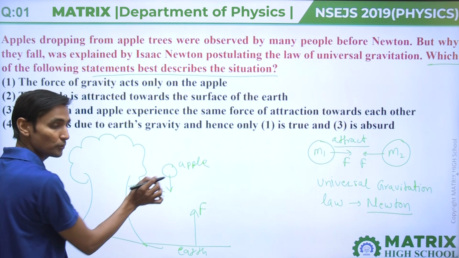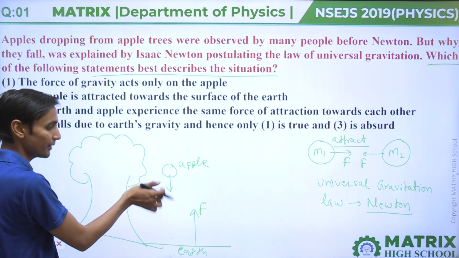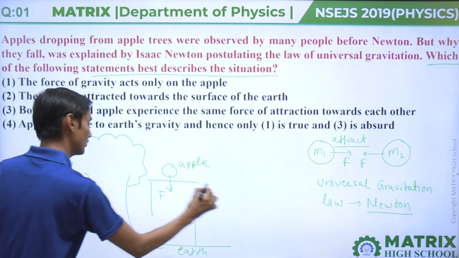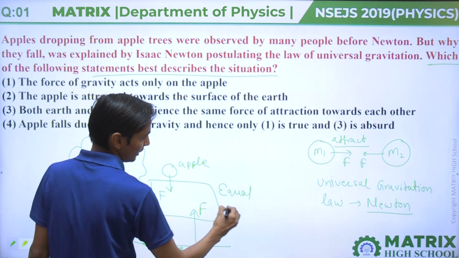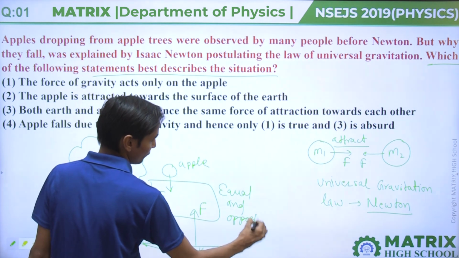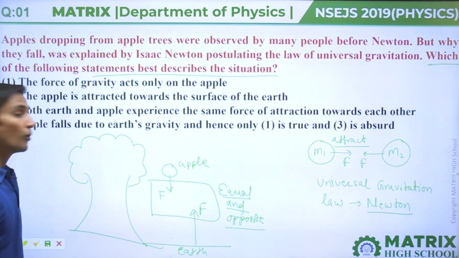So there is equal and opposite force. On the earth, the apple exerts force. On the apple, the earth exerts force. But this force is equal and opposite. Clear? Now we will read out the options.